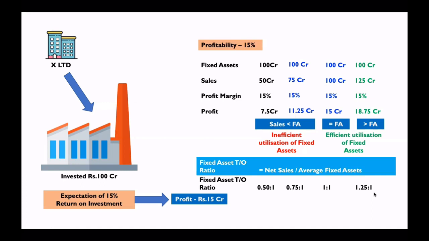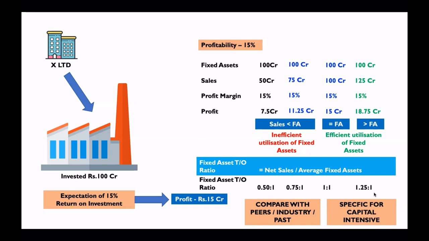So for this fixed asset turnover ratio, you cannot prescribe any benchmark specifically. If you want to really understand the efficiency with which the business is utilizing its fixed assets, you have to compare that ratio with peers. We have to compare with the industry as well as the past, and this ratio is very important for businesses which are capital intensive.